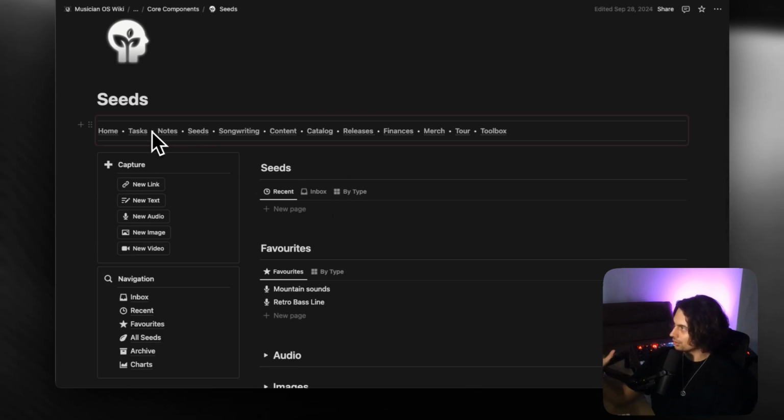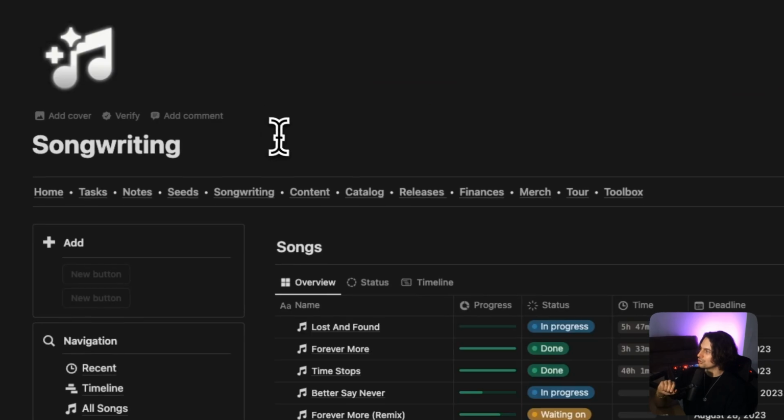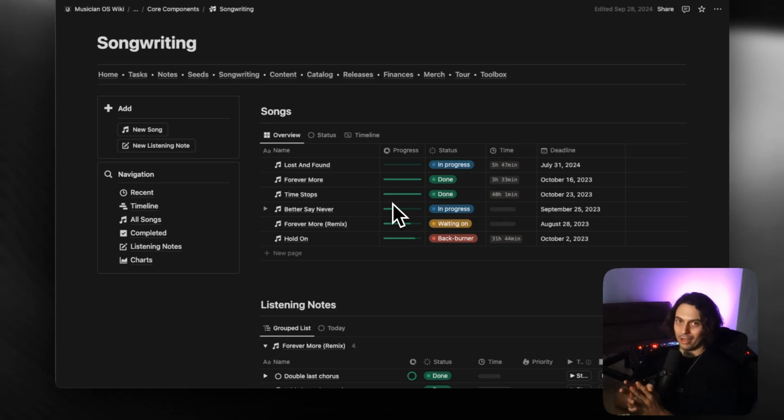So far we've gone through tasks, notes, which is self-explanatory, seeds, which is essentially like notes, but focused on creativity specifically. And next up, we have got songwriting. Now, when I was with my band, we'd go into a studio, there's music equipment everywhere, and we're getting ready to start creating. Now, often, if you do not have deadlines, and if you do not have specific outcomes that you're trying to achieve, creation just wafts into many different directions, and at the end of a writing period, you can actually be surprised at how much time has been used, but how little stuff has actually been finished or created.